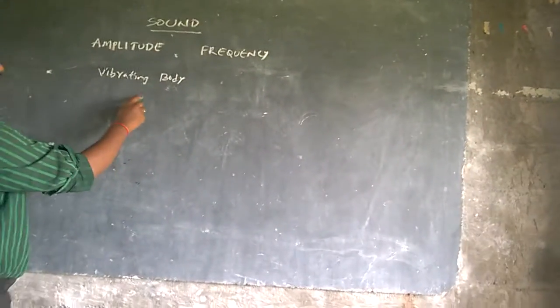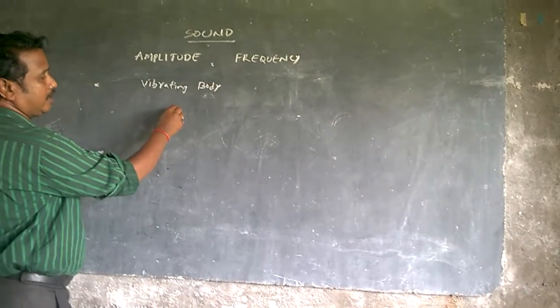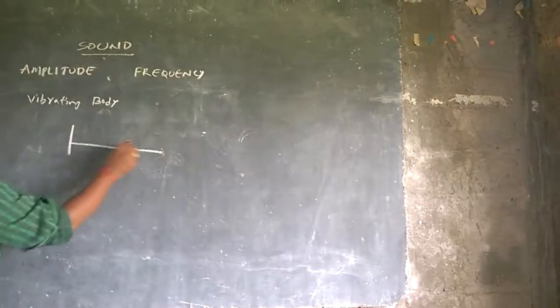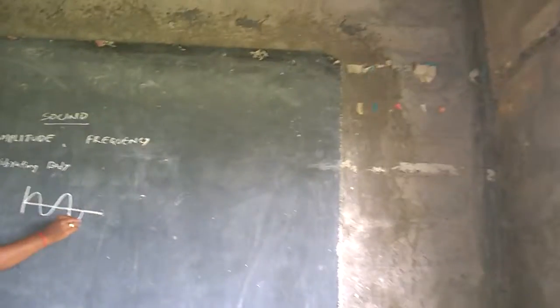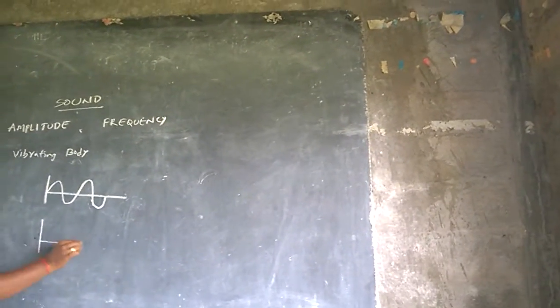So now when the body is under vibration, we can draw a wave diagram. I am drawing two waves. This is a wave, this is another wave.